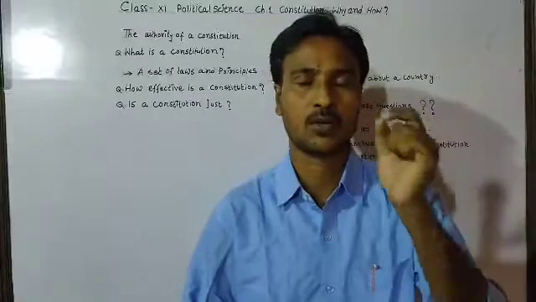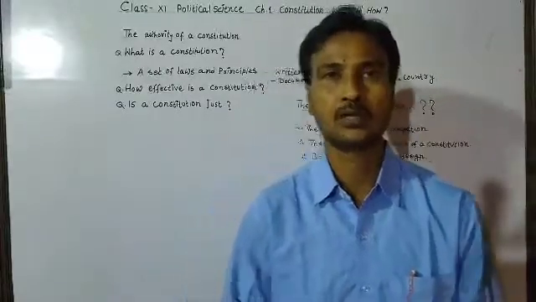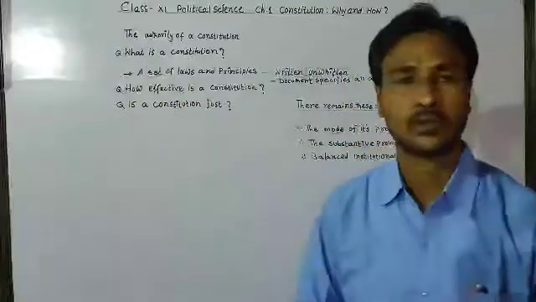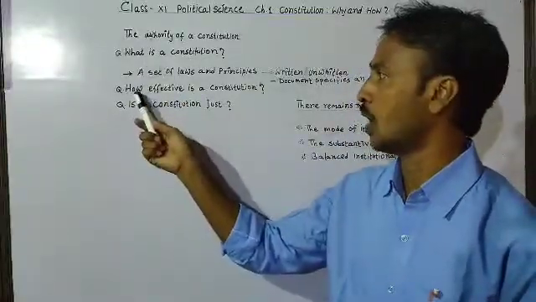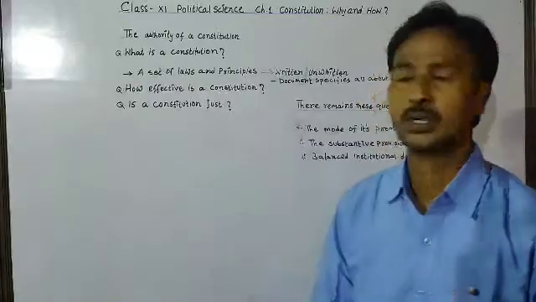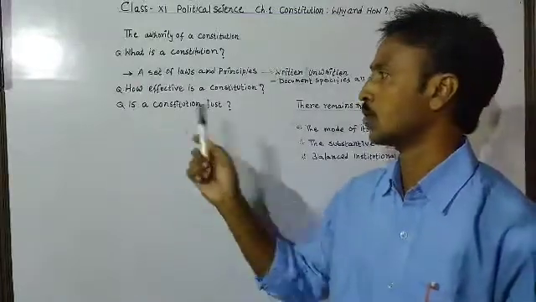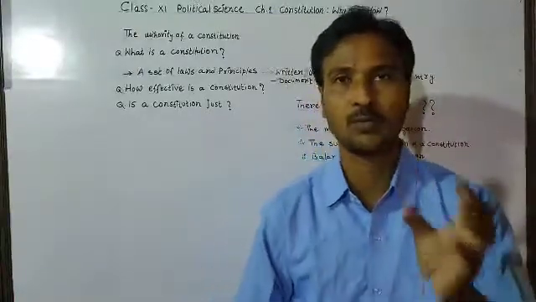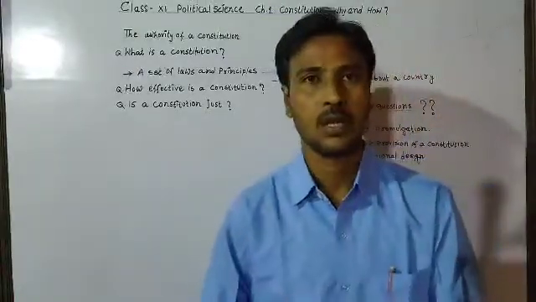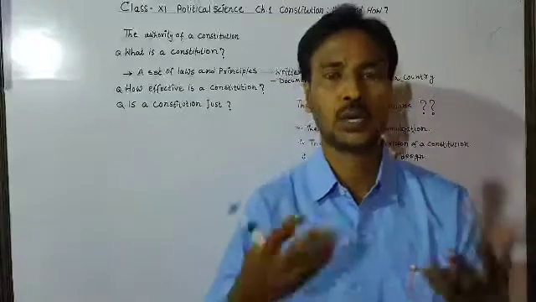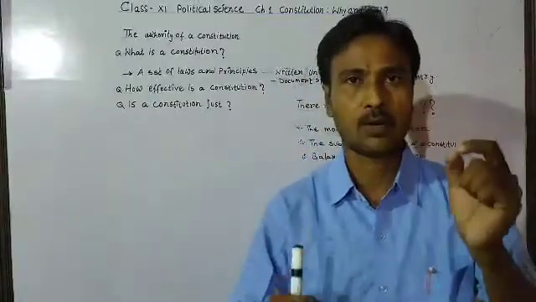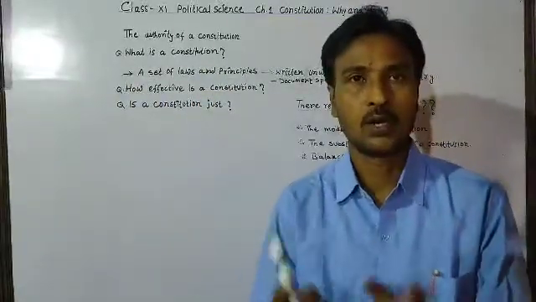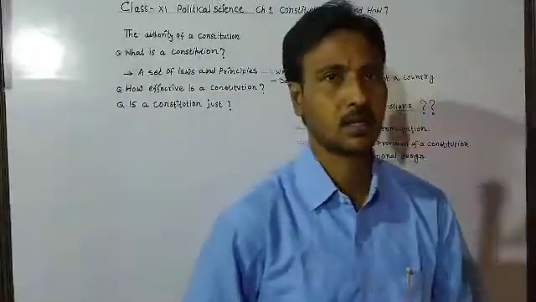So whenever there is a constitution, it brings a few questions along with it. The first question is what is a constitution, the second is how effective is a constitution, and the third is, is a constitution just? Whenever a constitution brings these questions, it also brings the answer.